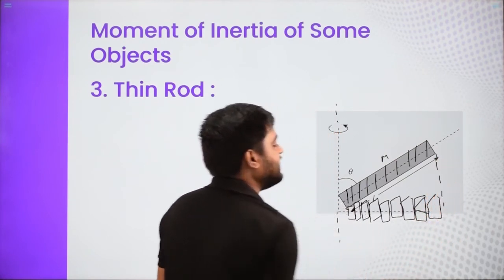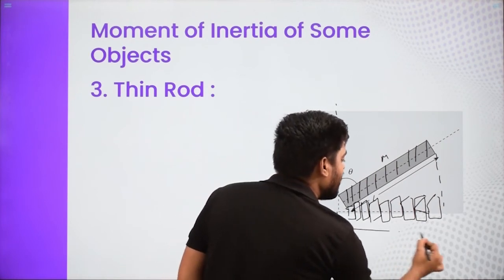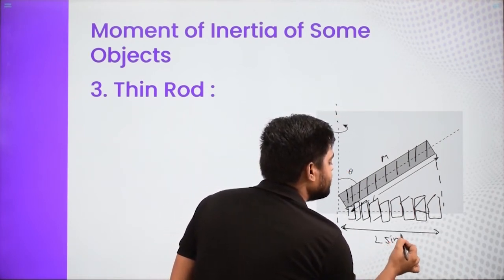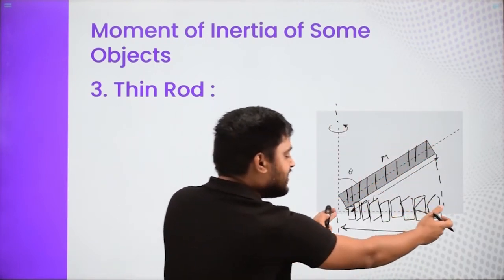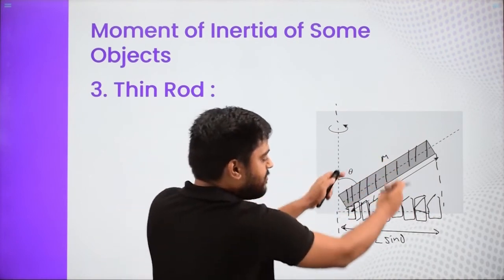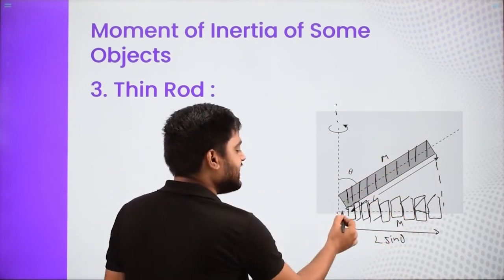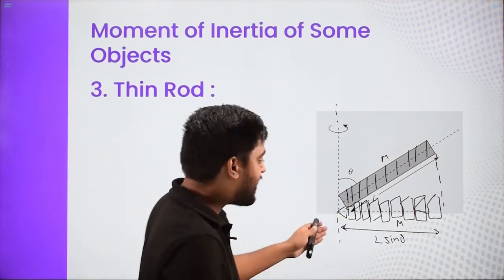And now I will say this same mass M is there. And what is this length of the rod? Length of the rod is L sine theta, because see, this is L, so this is L cos theta, this is L sine theta. So new length of the rod is L sine theta and entire mass has been shifted. So mass is still M. Now this axis is an axis which is basically perpendicular to the rod and passing through the edge.